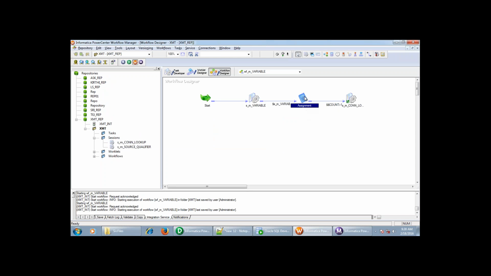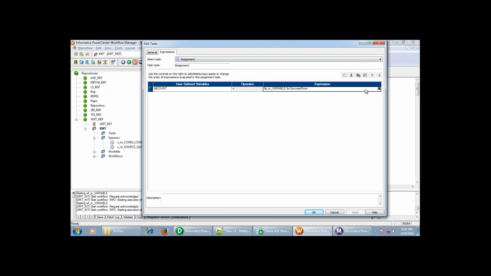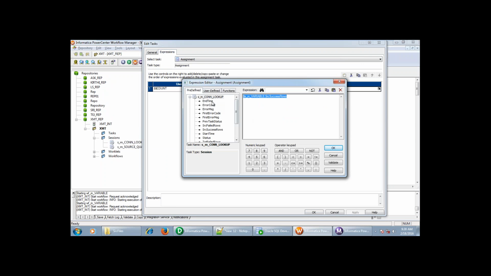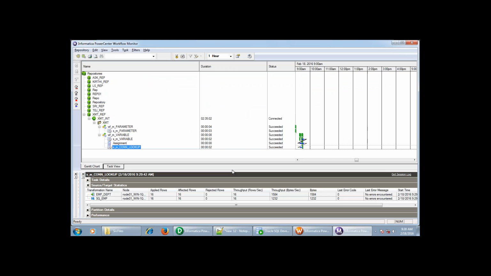Okay, the mistake was, so what I had done here is, instead of this variable map a session, I had selected this connected. That's the reason it was not triggering the next session. So I have selected the correct session. Now it has triggered the connected lookup.